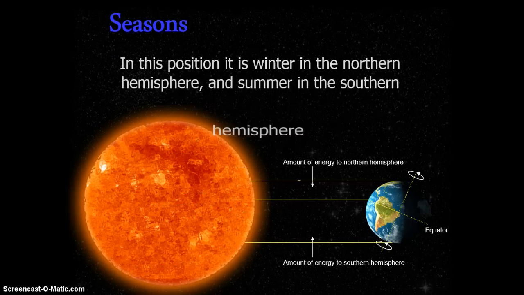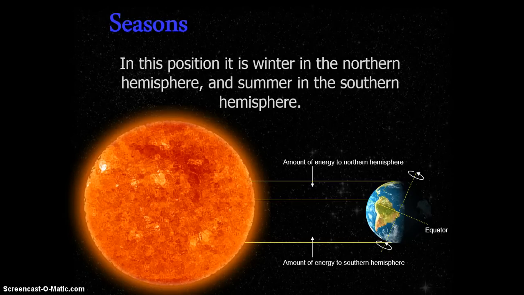Looking more closely at seasons, in this position it is winter in the northern hemisphere and summer in the southern hemisphere. So if you take a further look at this diagram with me, you can see that the yellow lines represent the amount of energy provided from the sun to the planet on specific areas of the planet.